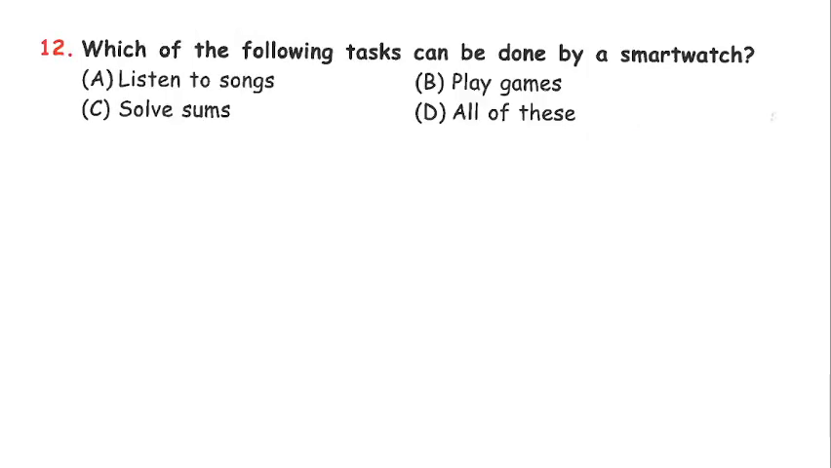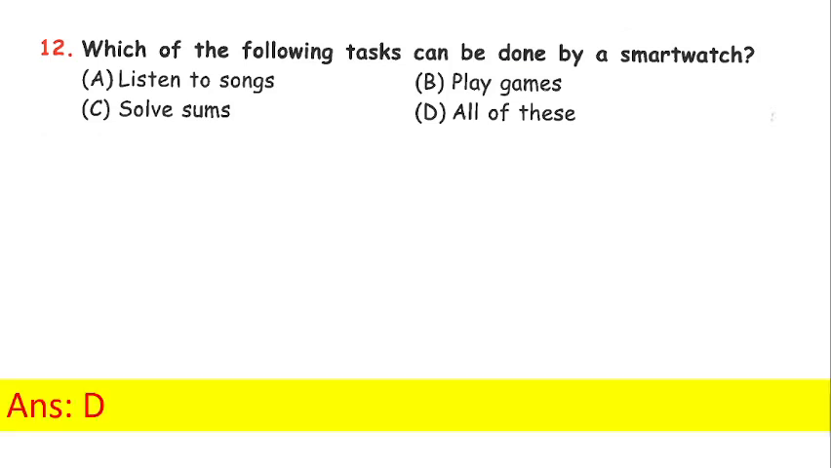Next, which of the following tasks can be done by a smartwatch? A. Listen to songs, B. Play games, C. Solve sums or D. All of these. Answer is D. All of these. We have a branded Apple smartwatch and Samsung smartwatch. We also have a Google smartwatch, which can do all these things.